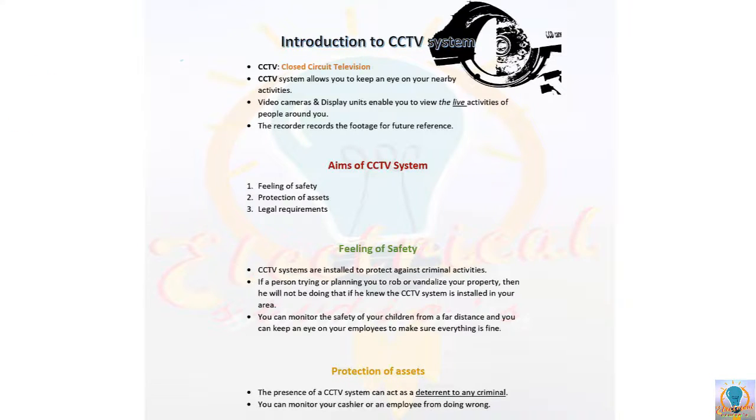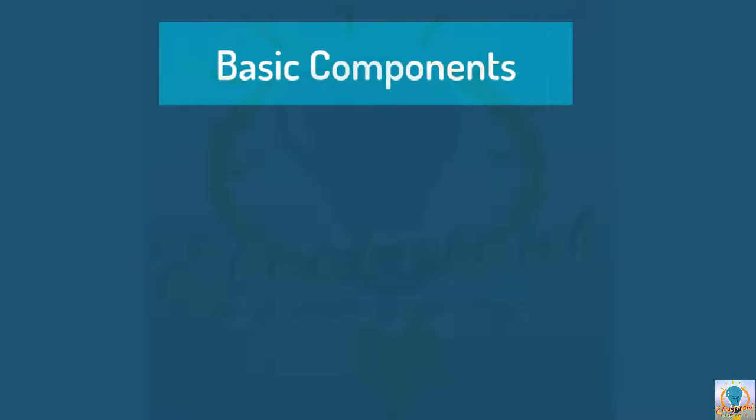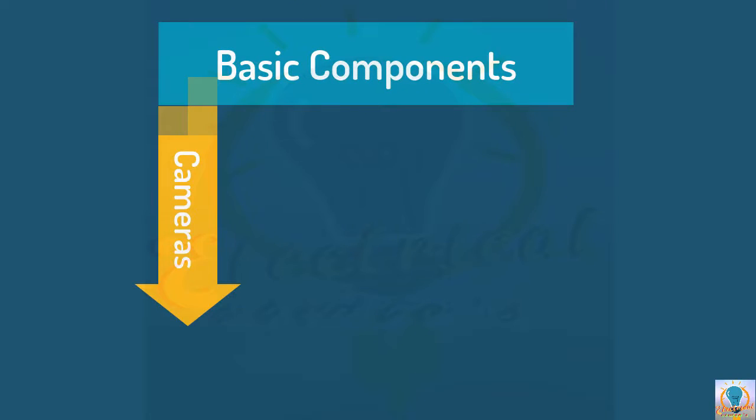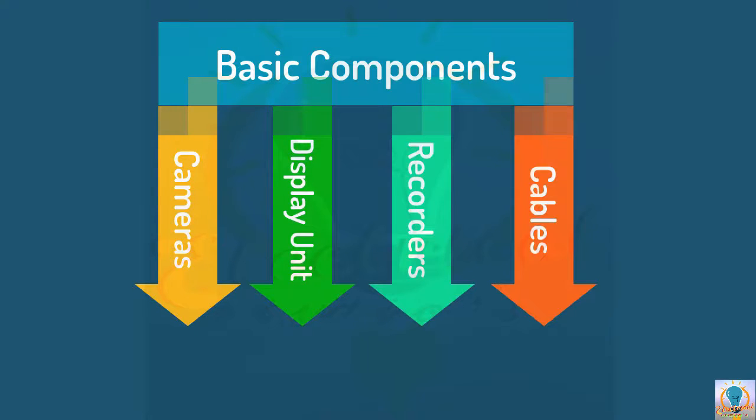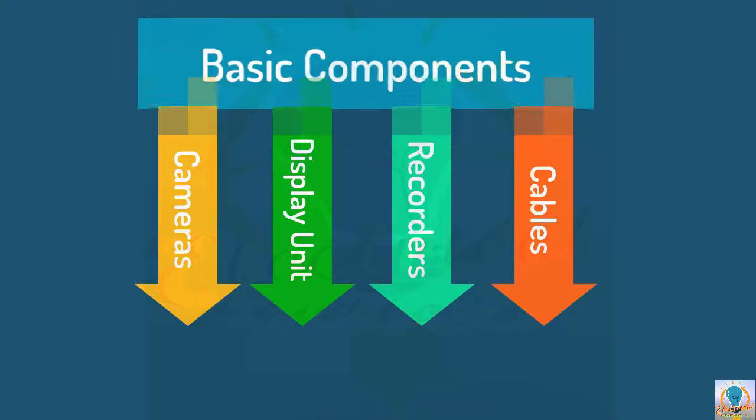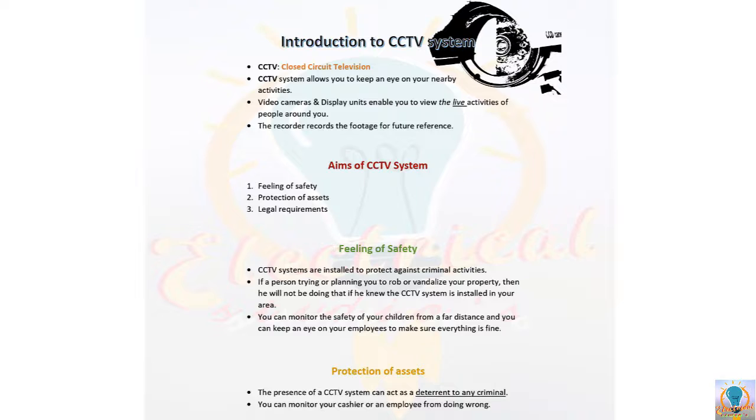And in this part we will explain all the basic components of the CCTV system, like what type of video cameras we require, what are the display units, then recording devices and the cables, where cables are used to transmit the data captured by the video cameras to the DVRs or NVRs. Okay, then after the discussion on this theoretical part, finally we will go for the drafting part, where you will be introduced to drafting of the CCTV system in the AutoCAD software. Clear? So let's begin.